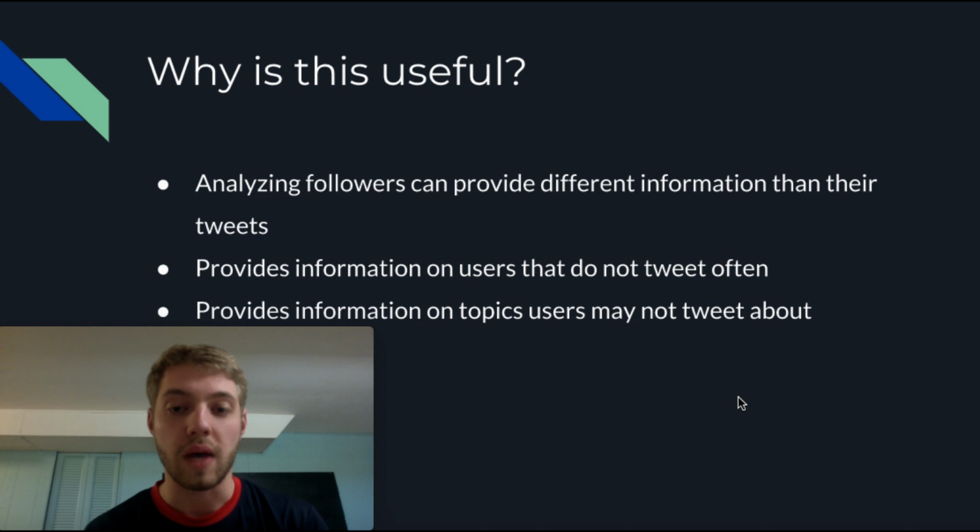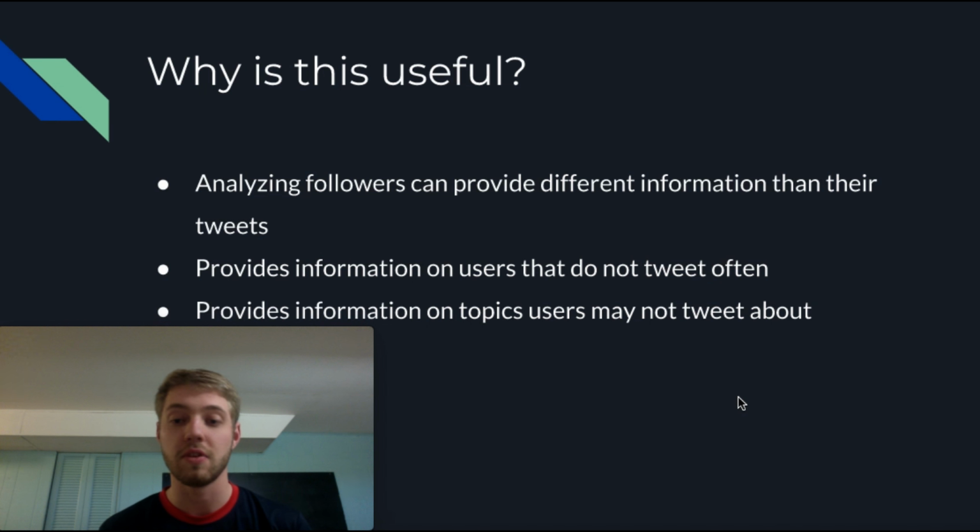You might be wondering why this is useful. Analyzing followers has the potential to provide different information than what you can gather by analyzing tweets themselves. For instance, there are many users that do not tweet very often. However, these users can have a whole bunch of followers, and therefore there's information that we can gather about these users based on analyzing their followers.